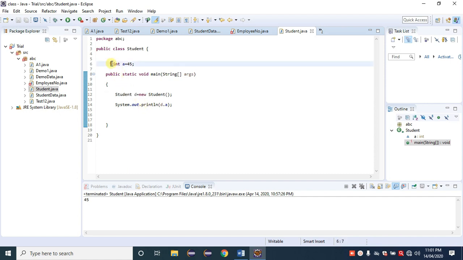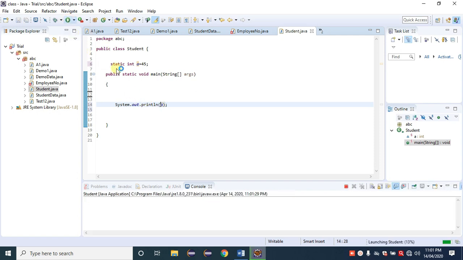Suppose we don't have non-static here, and we provide static. Then is there a need to create an object? No. We can directly call that variable here. There is no need for any reference. Simply click on run. We get the output as 45 here.